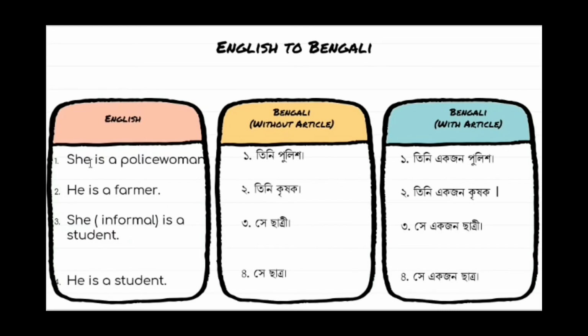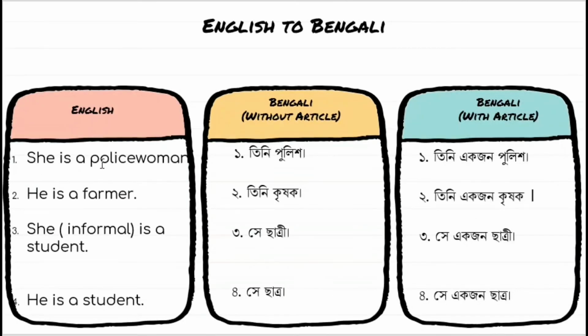Okay, now here are 4 sentences in English. We will see how these sentences sound in Bangla without article and with article. Okay, so let's hear the differences. She is a policewoman. Tini polish without article. With article it will be tini ekjon polish. He is a farmer. Without article tini krishak. With article tini ekjon krishak.